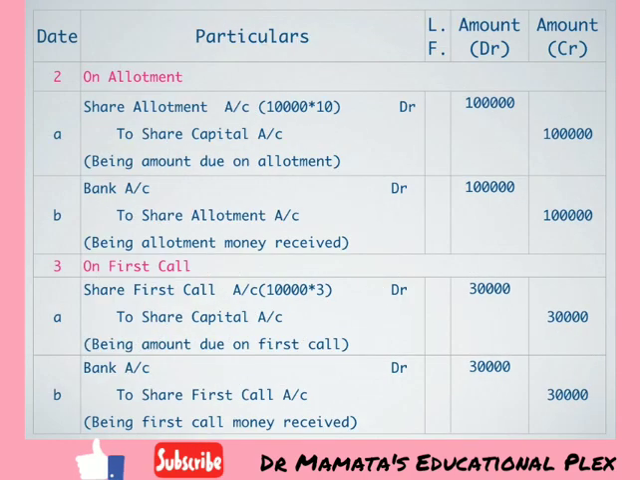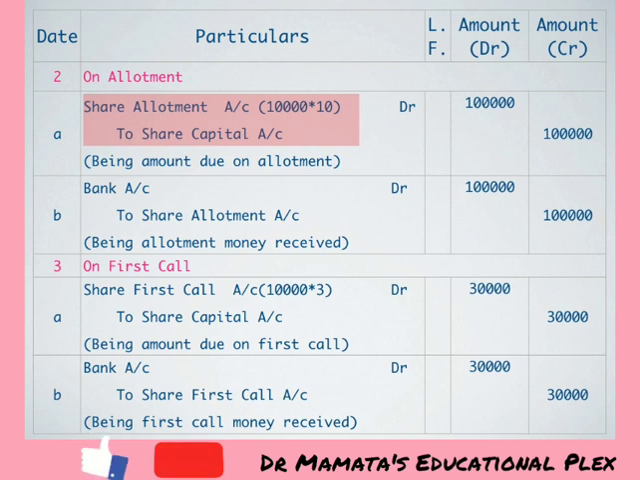Now we will pass the entries on our allotment. So on allotment, entry will be share allotment account debit to share capital account. Now amount due on share allotment was rupees 1 lakh, as our working table says, and here I have given in bracket also 10,000 shares into rupees 10 on allotment, so amount becomes 1 lakh. So in allotment, our first entry will be of amount due. So I have written narration here being amount due on allotment.